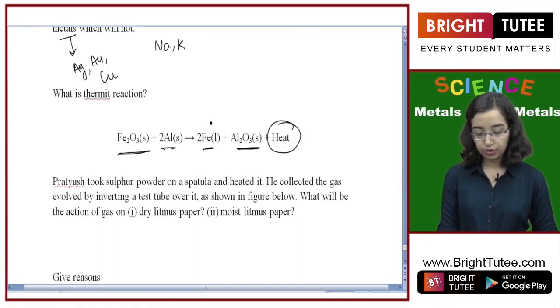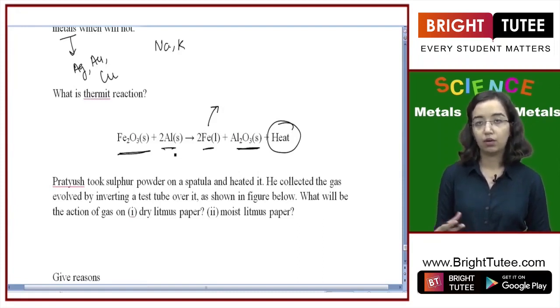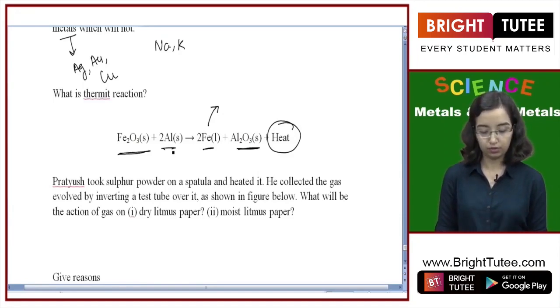So this is also a process of extraction of iron. So if it was extraction of iron from its ore, we would use this process, but we can also use it in other places where a lot of energy is required, because it is a highly exothermic reaction.